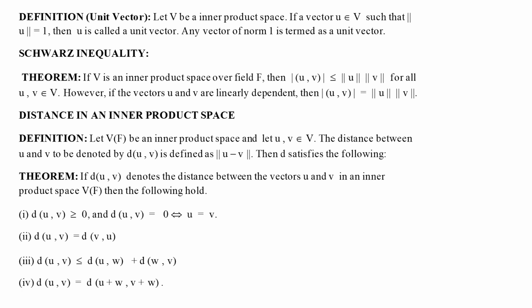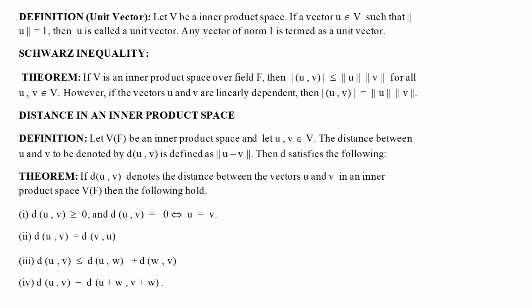So we define the distance between any two vectors. That is, we are going to define the concept of metric for inner product spaces. Suppose U and V are any two vectors, then by D of U, V, we define the distance between U and V, and we denote it by norm of U minus V.